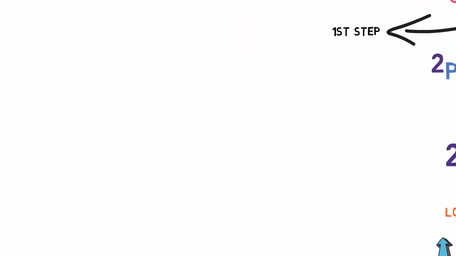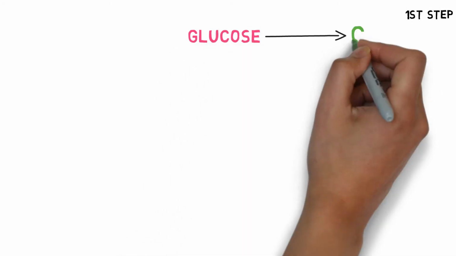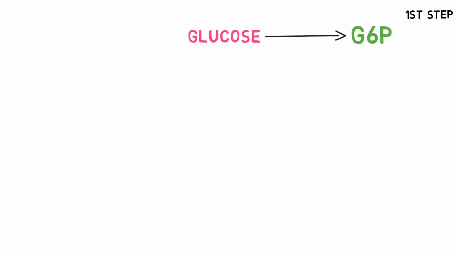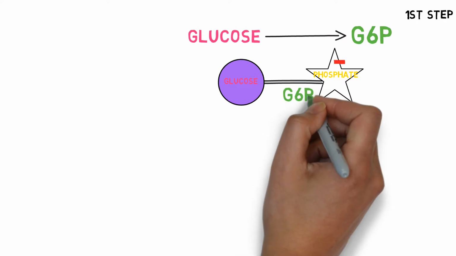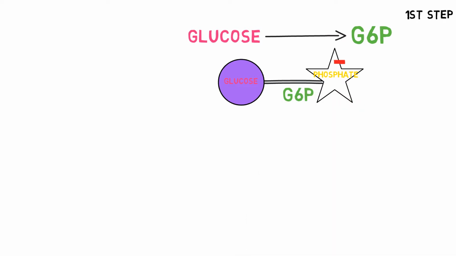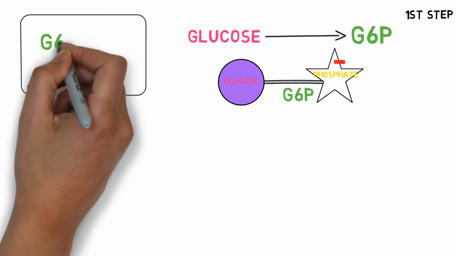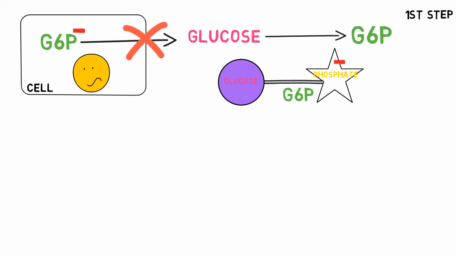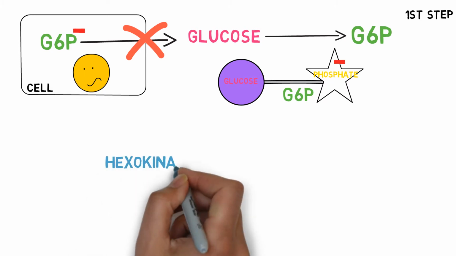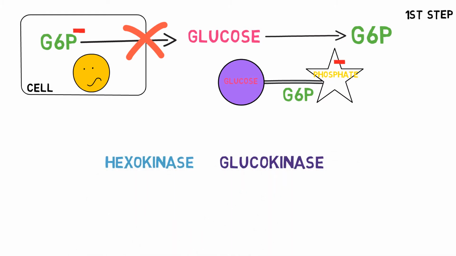So we'll come to the first reaction. It is converting glucose into glucose 6-phosphate. At the end of this reaction, glucose gets a negative charge from the phosphate group. It makes glucose unable to be transported back, so glucose becomes trapped in the cell. So the amount of glucose trapped inside the cell can be regulated by regulating this step. 2 enzymes are involved in this action. They are hexokinase and glucokinase.